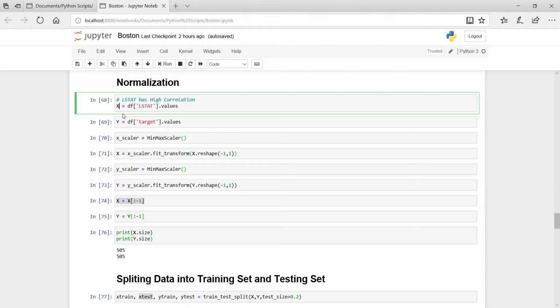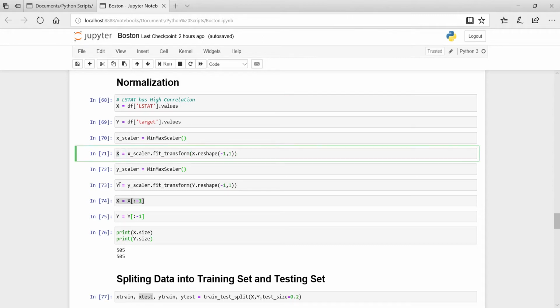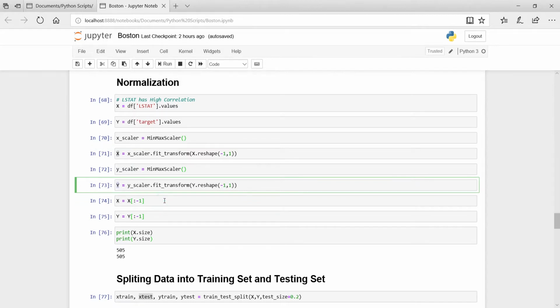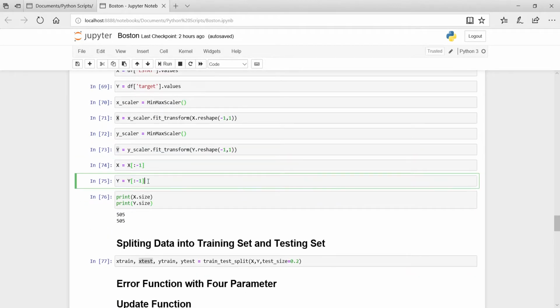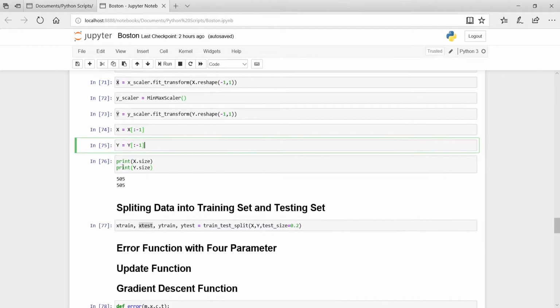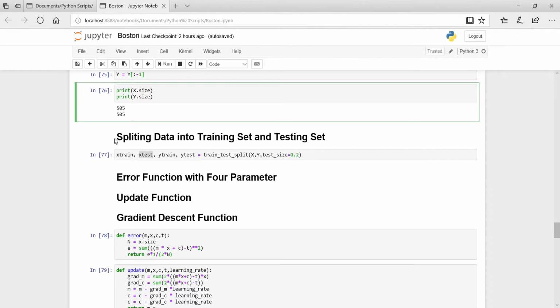Then we feed the variable X into it, and scale the data in the form X and Y, and then we remove the extra dimension from it. We can see this in this line in the cells, and then I printed the size of X and Y, which is rescaled.